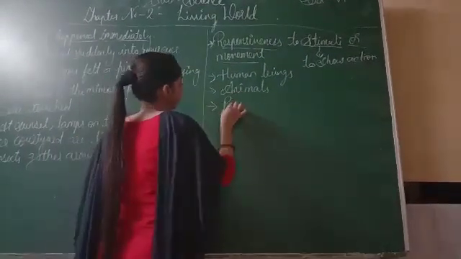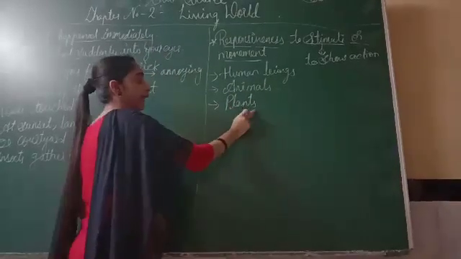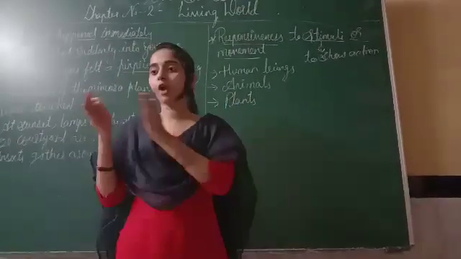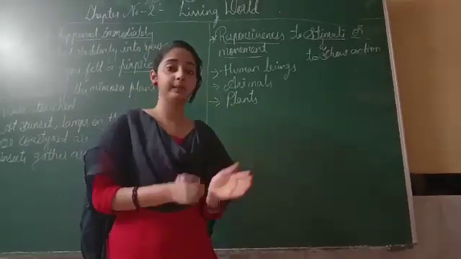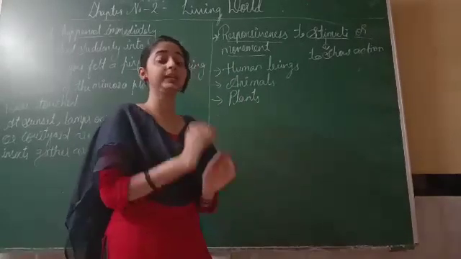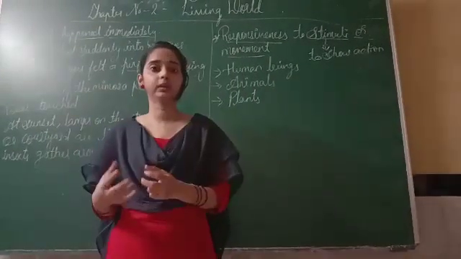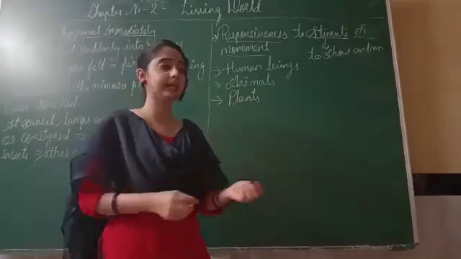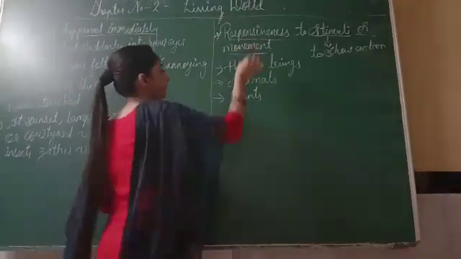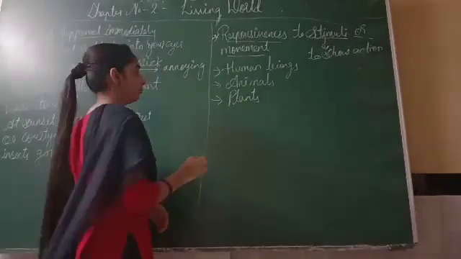The same with plants. Plants are living things, but a plant cannot move from one place to another. They stay there only, but they always show their growth in leaves or branches and so on. So plants also respond to particular stimuli or movement.